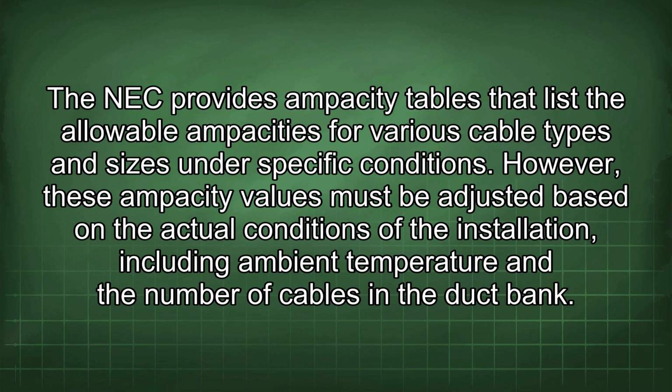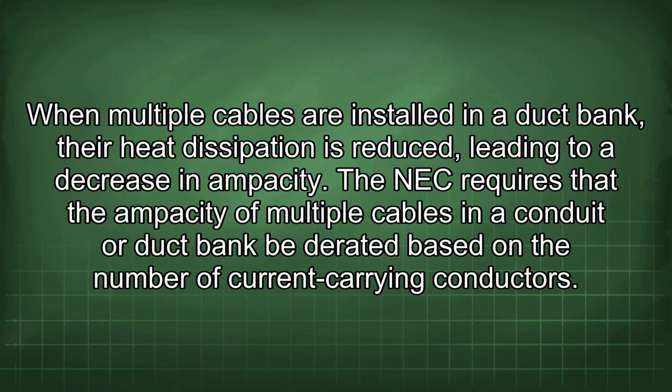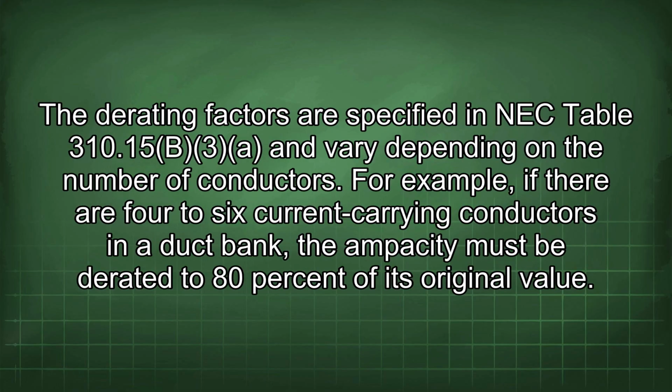However, these ampacity values must be adjusted based on the actual conditions of the installation, including ambient temperature and the number of cables in the duct bank. When multiple cables are installed in a duct bank, the heat dissipation is reduced, leading to a decrease in ampacity. The NEC requires that the ampacity of multiple cables in a conduit or duct bank be derated based on the number of current-carrying conductors. The derating factors are specified in NEC Table 310.15(B)(3) and vary depending on the number of